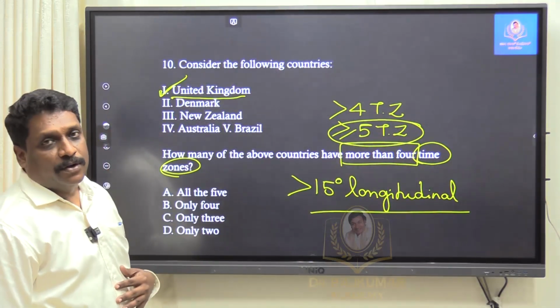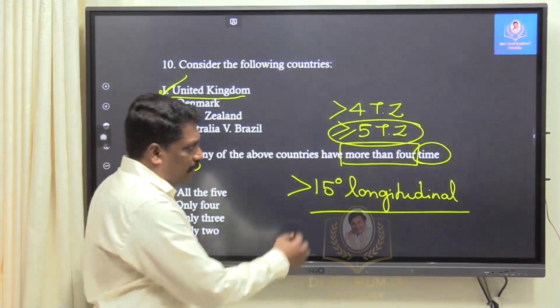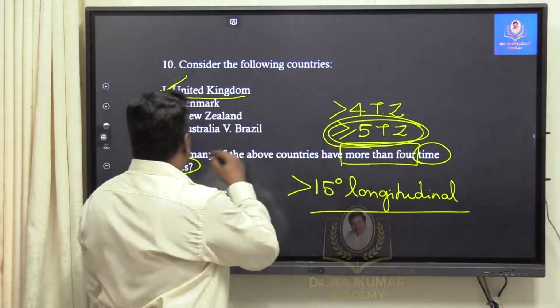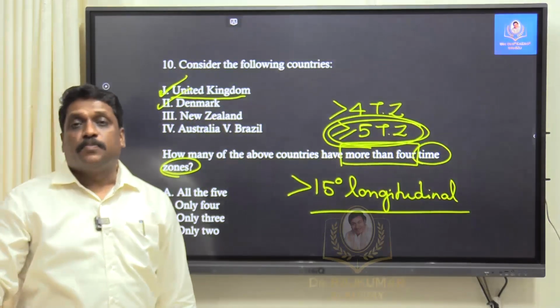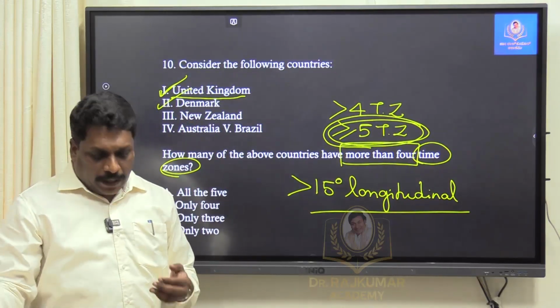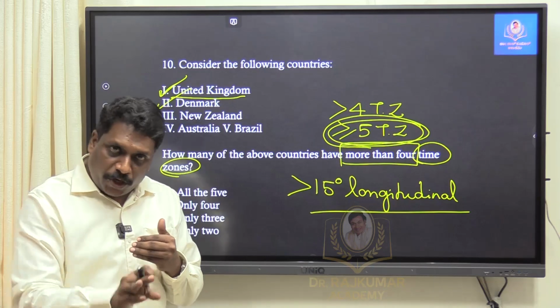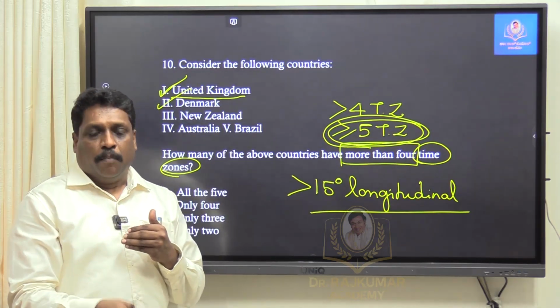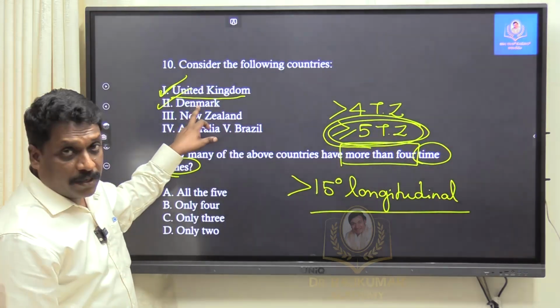Then coming to Denmark. Denmark again is a small country. But does Denmark have more than 5 time zones, if you ask me? 5 or more than 5 time zones? The answer is yes. How is it possible? Not because of Denmark, but because of Greenland. Greenland is a territory belonging to what? Denmark. Mainland Denmark in Europe may have only 1, but Greenland is adding another 4. Correct? So I am including Denmark.